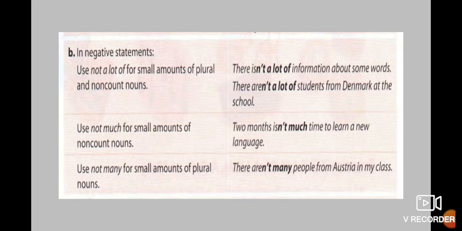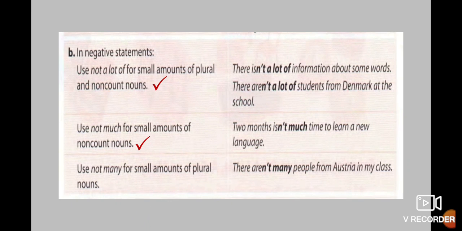Now, negative statements. You use a lot of for large amounts of plural and also no count nouns. There isn't a lot of information about some words. This one is negative and this one is a large quantity, so you use a lot of. There aren't a lot of students from Denmark at the school. In that case, students is a plural noun and this one is negative, so you can use a lot in the negative statements.